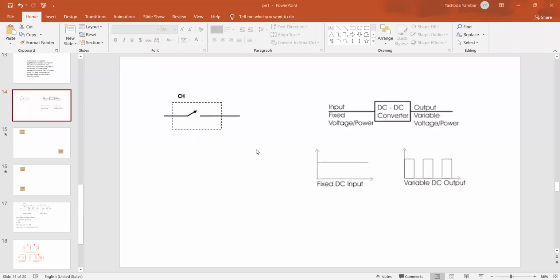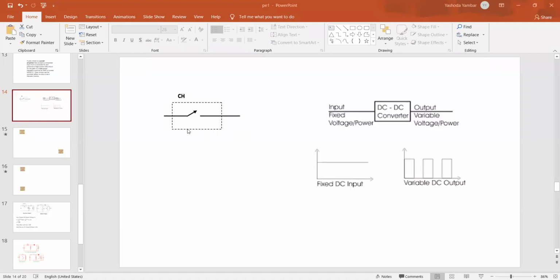So what is the representation of the chopper? A chopper is a thyristor on-off switch which is enclosed in a square bracket. This is the exact definition of the chopper. A chopper can be an SCR or a MOSFET.